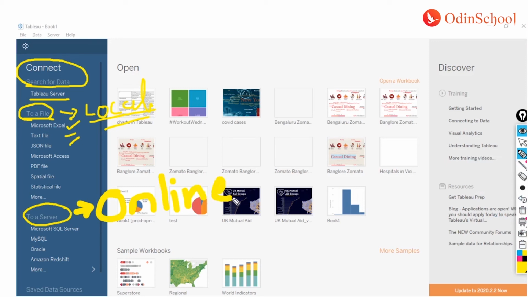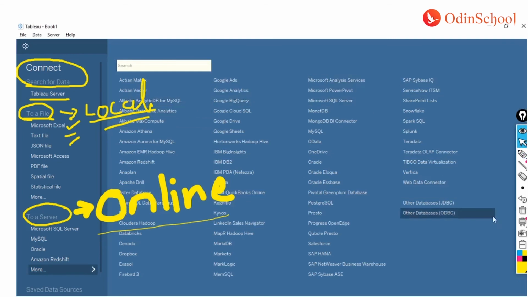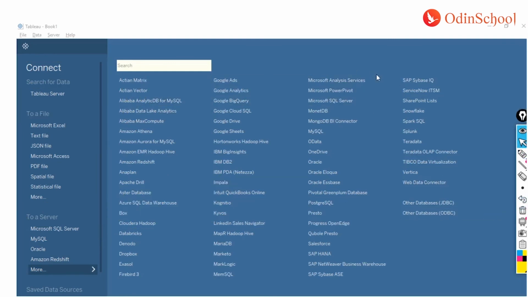This is an online mechanism where you can connect to various databases. If I click on this one, you can see a bunch of drivers that you will get pre-installed.